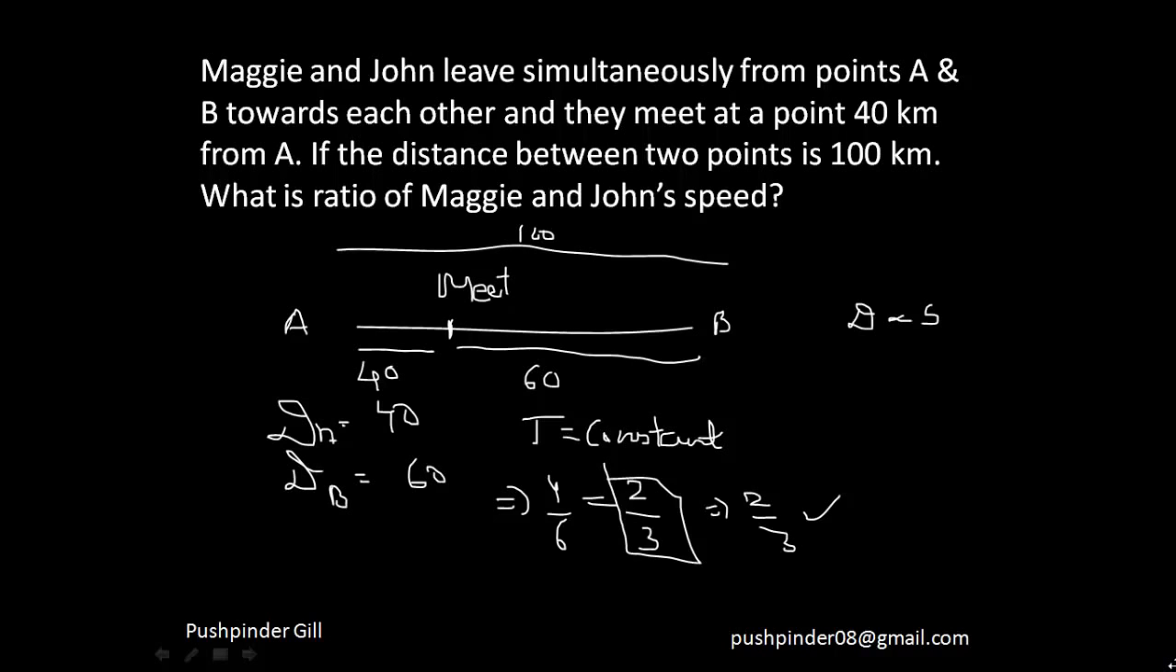Fine. So let me just take a quick recap. The distance between 2 points is 100 kilometers. Maggie has traveled 40 kilometers and the other person has traveled 60 kilometers. So since time is constant and distance is directly proportional to speed, this guy has traveled 40 kilometers, this guy has traveled 60 kilometers. So the ratio of their distances is 2 by 3. So the ratio of their speeds will also be 2 by 3.